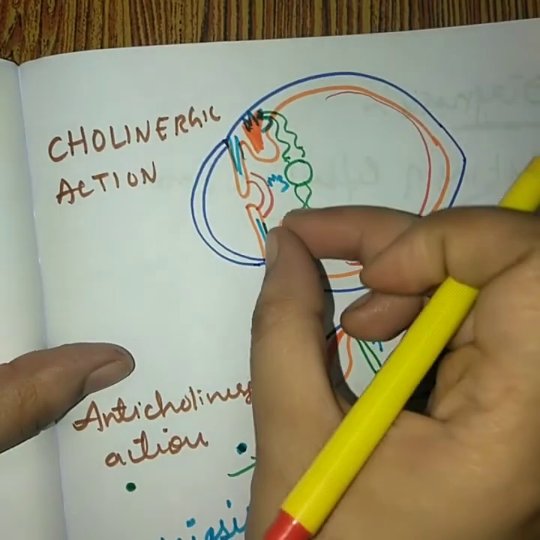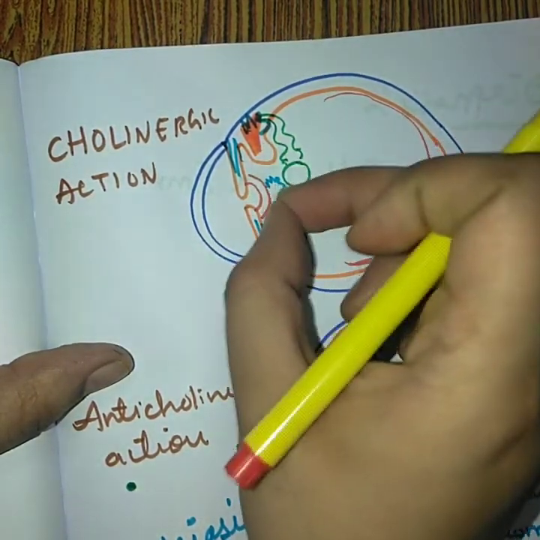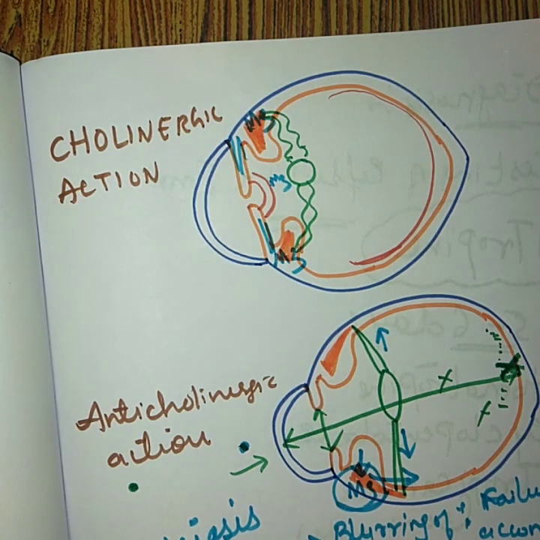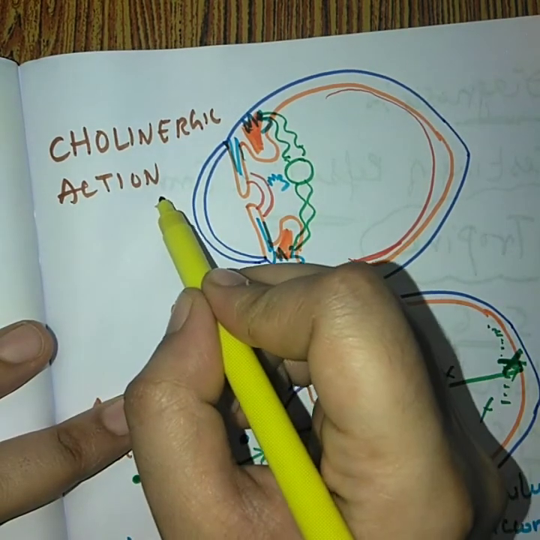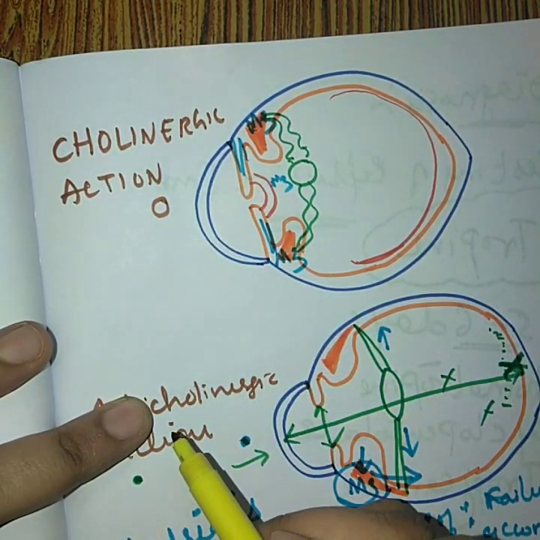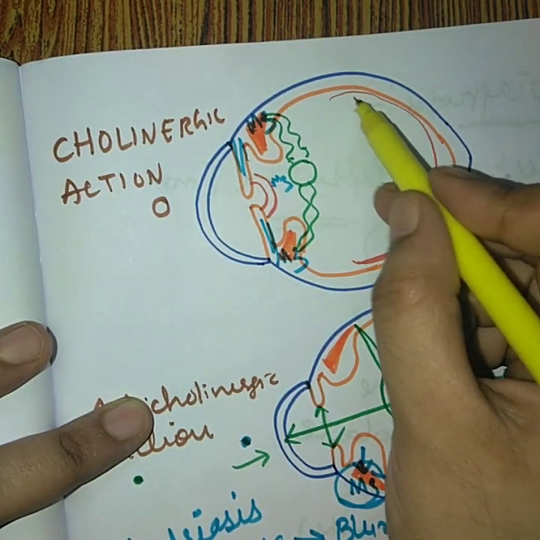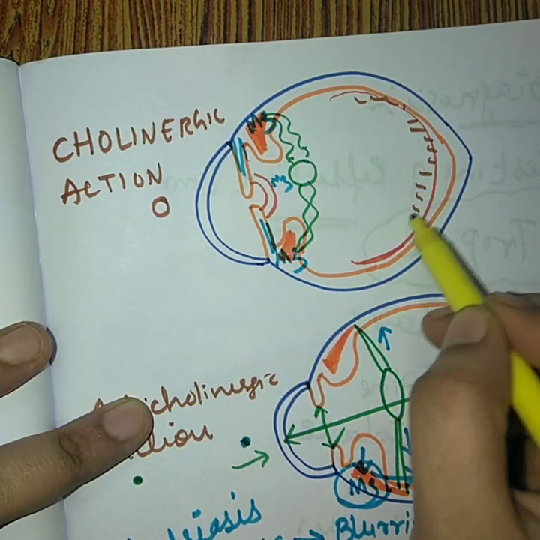Now if this eye is under miotic condition, then what will happen? See, for retinoscopy we will place a machine over here. This machine is used for diagnosis of the retina, your rods and cones.